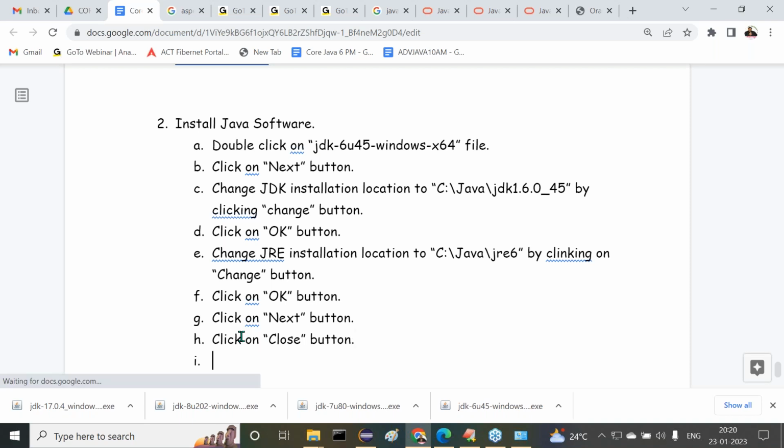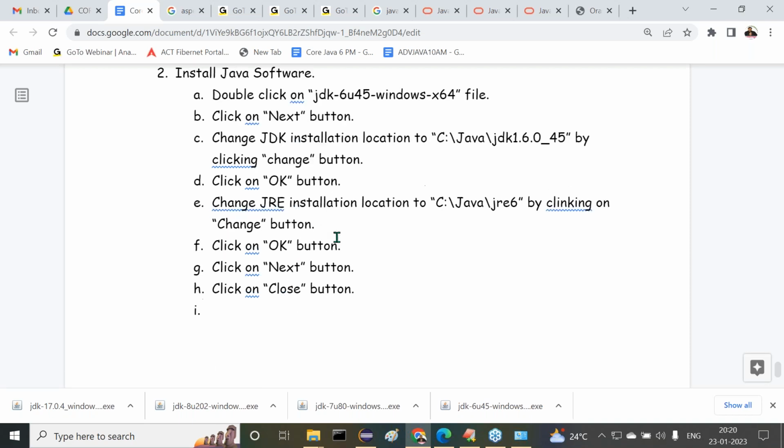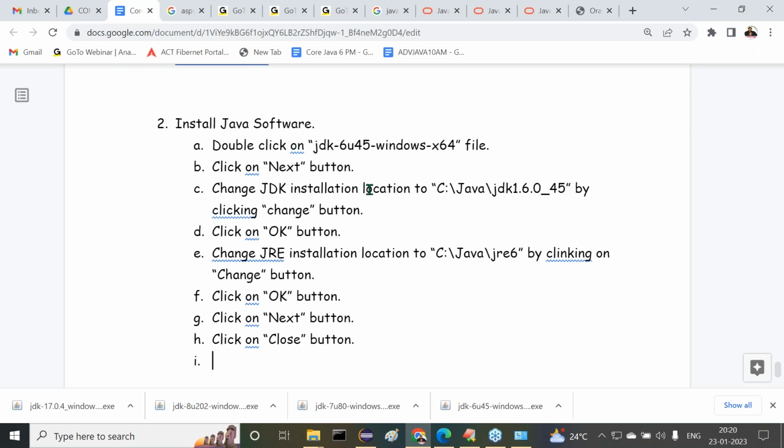Right, sir. The same thing we have to repeat for Java 7, Java 8, and Java 17 also. Better to install Java 17 also in our systems.